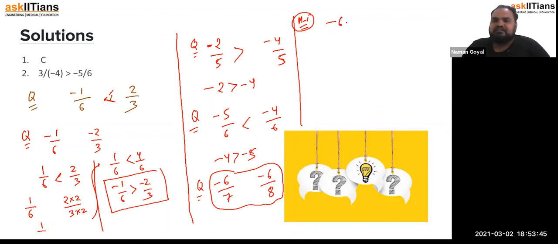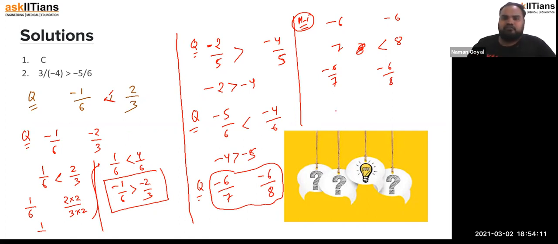See, minus 6 is same. So they are going to compare 7 and 8, right? And we know that 7 is less than 8. But what did sir say? The one whose denominator is larger, that number becomes smaller, right? So if I'm talking about minus 6 by 7 and minus 6 by 8, according to that concept, that the number with the larger denominator becomes smaller, according to that concept this is greater than this number, right? But this is wrong, this is wrong.